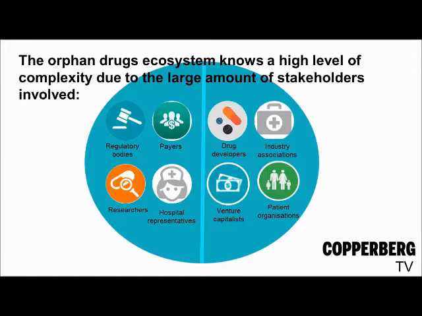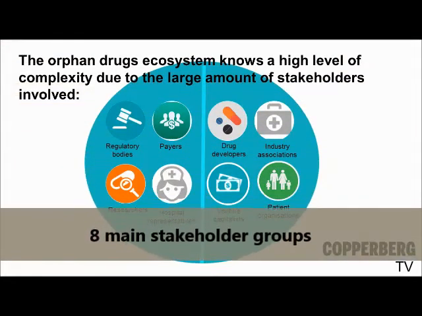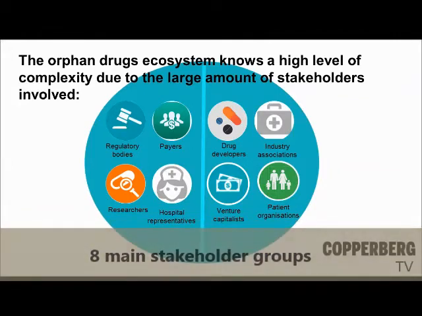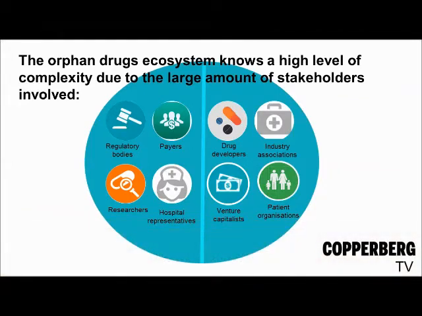As you can see on this slide, there are 8 main stakeholder groups involved in the orphan drugs ecosystem. First, we have the regulatory bodies, which are responsible for the regulatory framework around orphan drugs development and the actual implementation of the drug. Then we have the payers, who are responsible for the reimbursement of most of the costs for the patients.